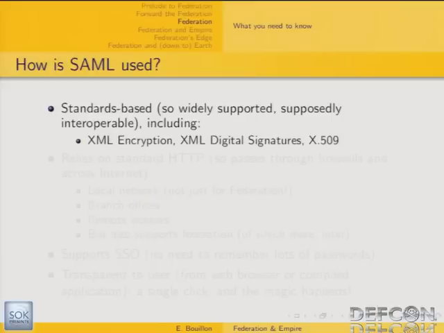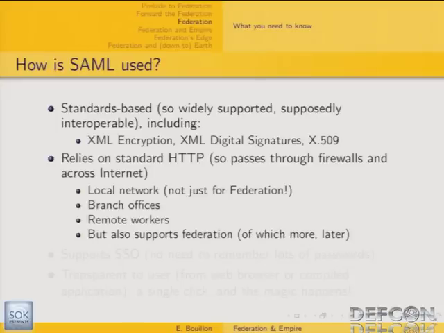So how is SAML used? SAML is standard-based, so widely supported and supposedly interoperable between implementations. And the underlying standards include XML encryption, XML digital signatures, and X509 certificates. It heavily relies on HTTP for conveying the SAML assertion through the network, so that easily goes through firewalls. There are several types of deployment. It can be deployed in a local network. It doesn't have to be in a federated environment. It supports branch offices deployment. It allows remote users to access the corporate network.